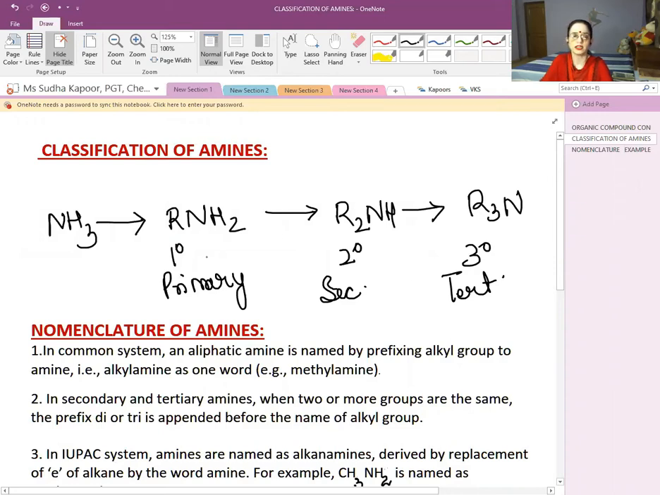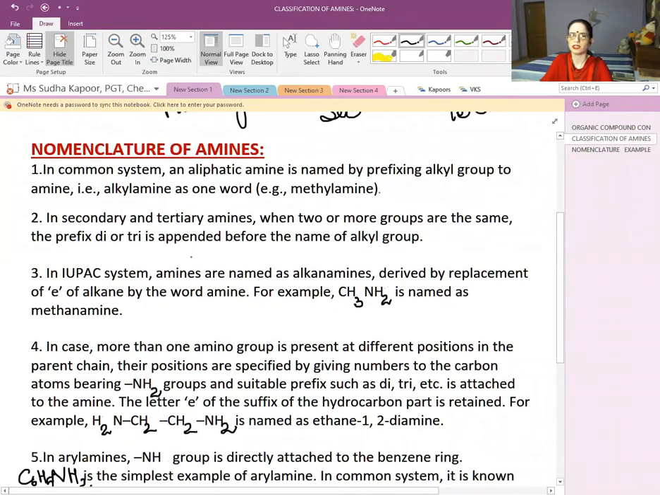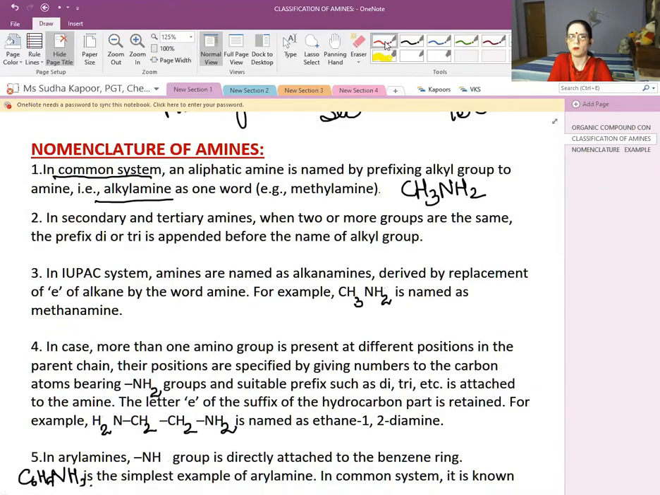Now the third heading of this topic is nomenclature of amines. We will discuss the common as well as the IUPAC system, first the common system. In the common system, an aliphatic amine is named by prefixing the alkyl group to the amine, that is alkylamine: methylamine, ethylamine. For example, CH3NH2 is commonly methylamine.